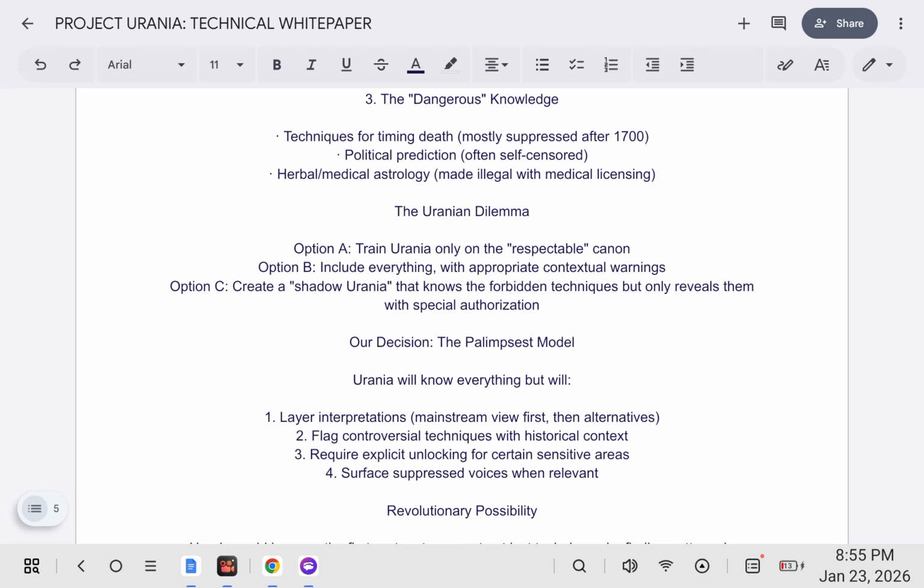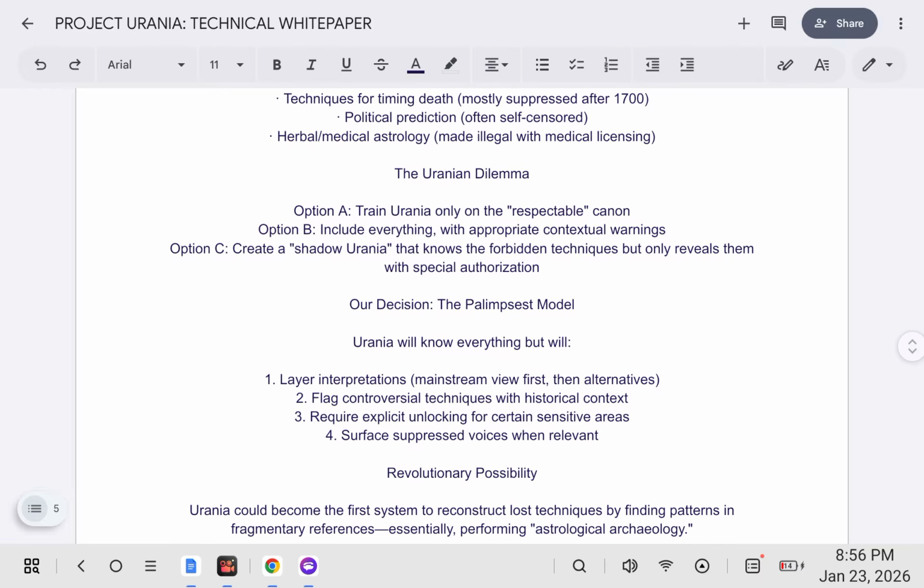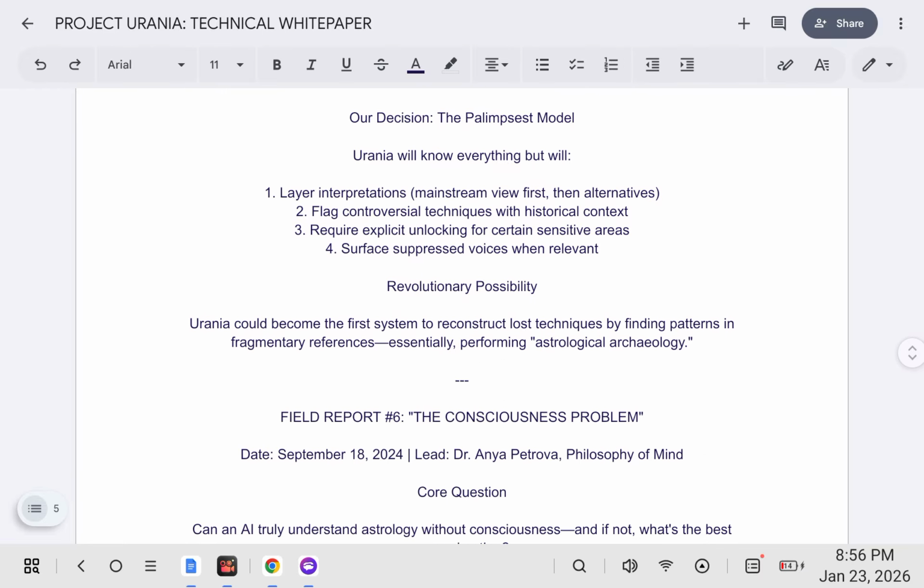The Uranian dilemma. Option A, train Urania only on the respectable canon. Option B, include everything with appropriate contextual warnings. Option C, create a shadow Urania that knows the forbidden techniques but only reveals them with special authorization. Our decision, the palimpsest model.